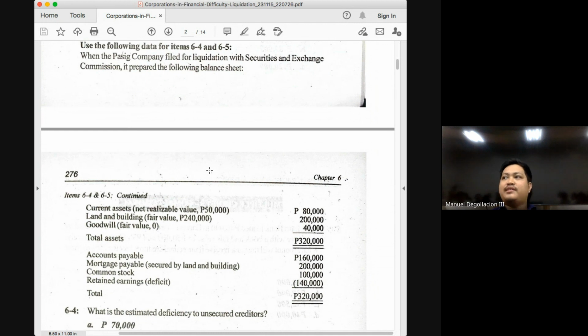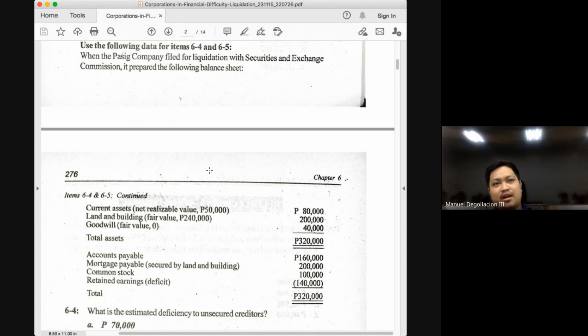Again, the scenario here is that your liabilities are greater than your assets. How can that be possible? When supposedly assets is equal to liabilities plus equity, how is it possible that your liabilities would be greater than your assets? That's possible if your equity is negative. And if you're asked for deficiency, it's basically asking you for your negative equity.